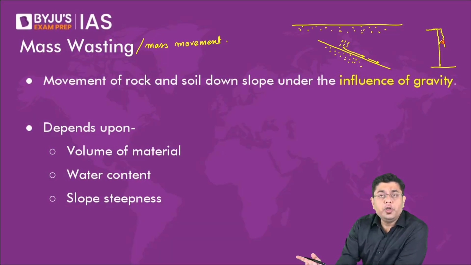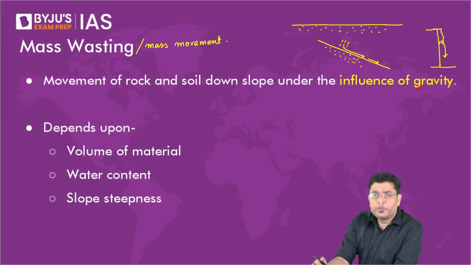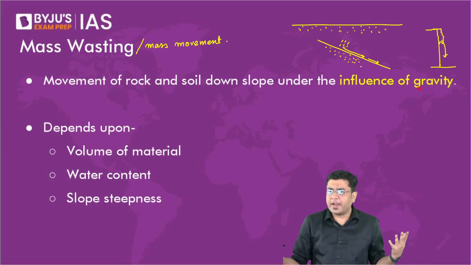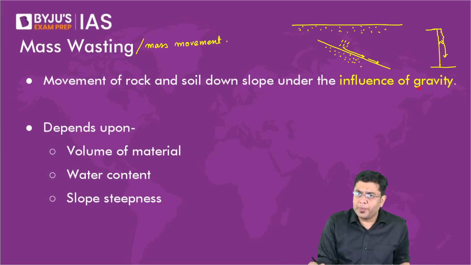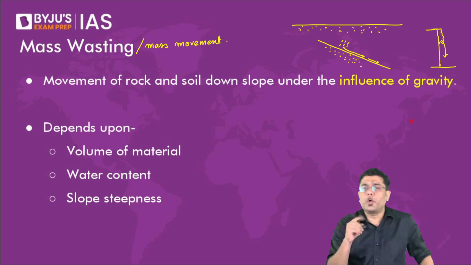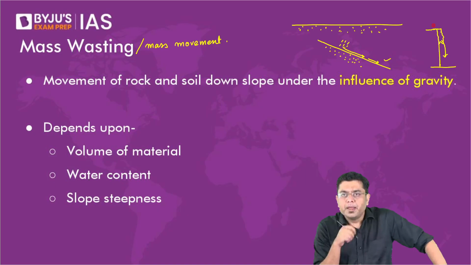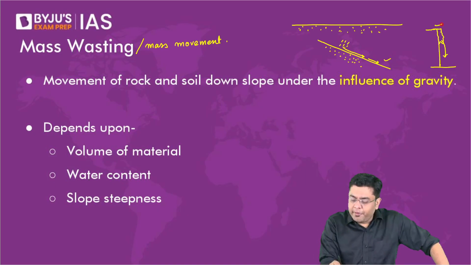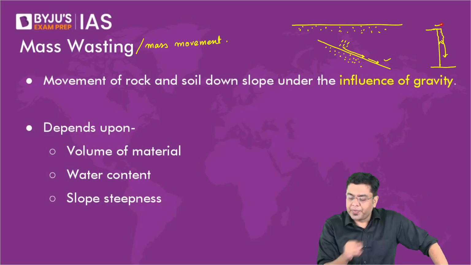For that, you don't need any agent of nature to be helping. Maybe solar light and solar heat will lead to expansion, contraction, and weathering, and then it will break down, isn't it? Now, in both these cases, what is a common factor? The common factor is the influence of gravity.